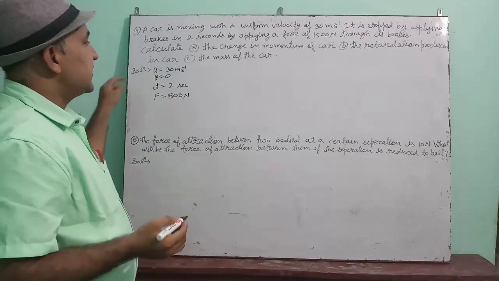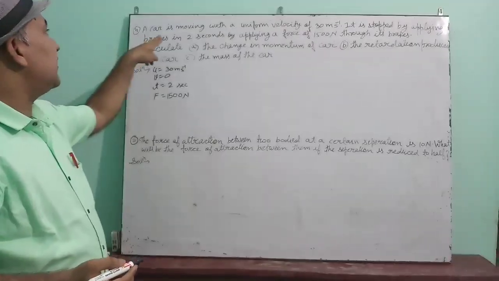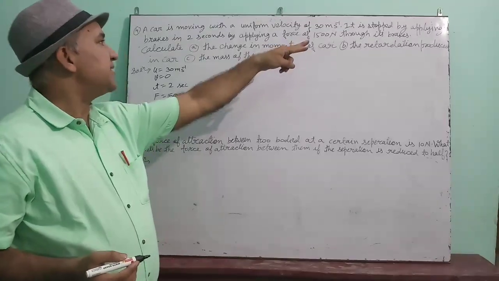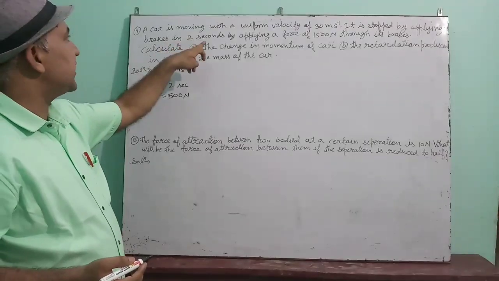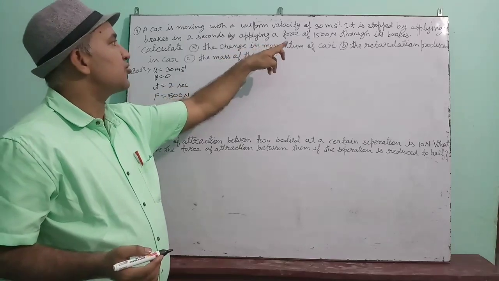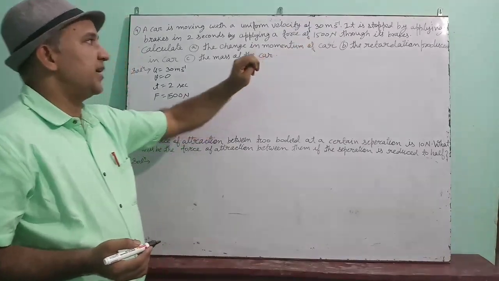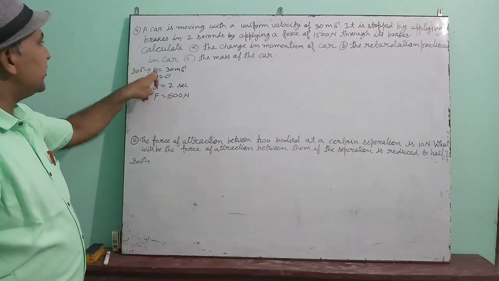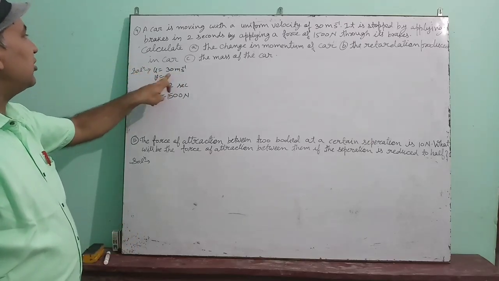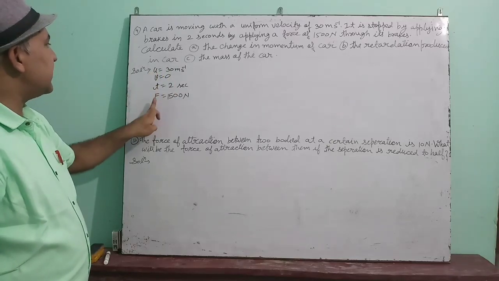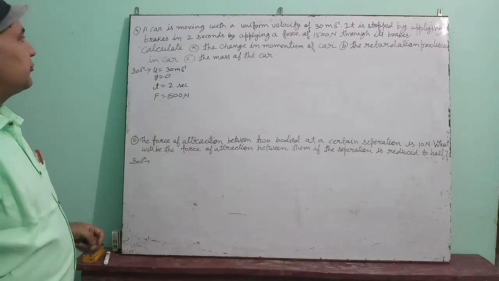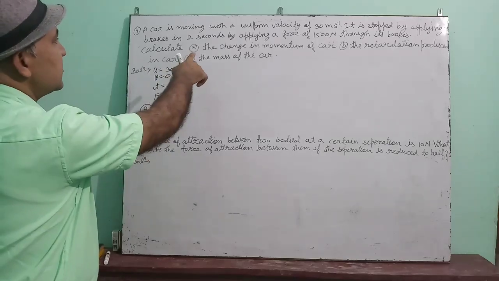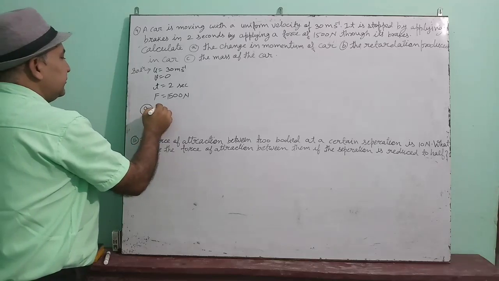See, these points have been given. A car is moving with a uniform velocity of 30 meter per second. It is stopped by applying brakes in 2 seconds and by applying a force of 1500 Newton through its brakes. By reading these two statements, we have got initial velocity 30 meter per second, final velocity 0, time 2 seconds and force 1500 Newton. Now the first part. First part of the question is the change in momentum.